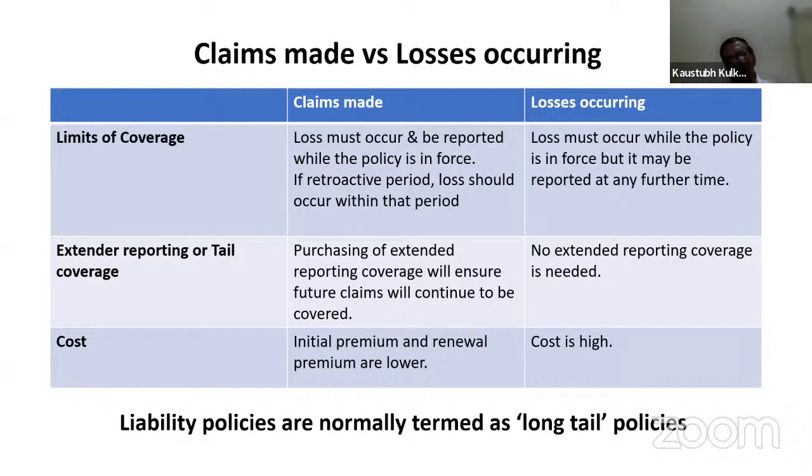Here it is given that no extended reporting coverage is needed. Naturally, because when we are accepting losses occurring basis, there is no need to have this extended reporting coverage. But yes, for claims made basis, extended reporting coverage has to be there to confirm that the policy is in force at the time of claim reporting or claim intimating, and it was there at the time of incidence also.